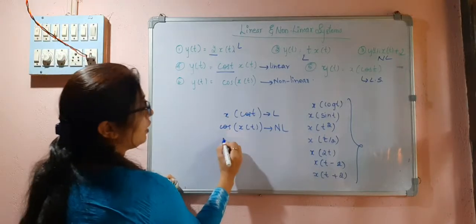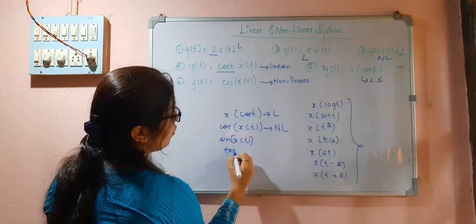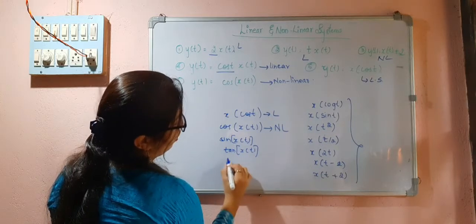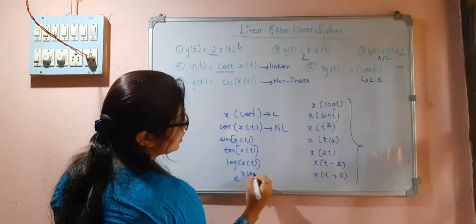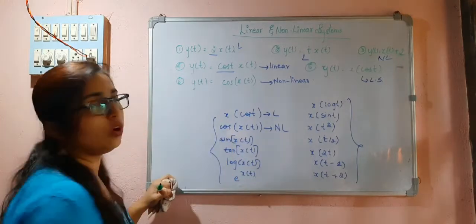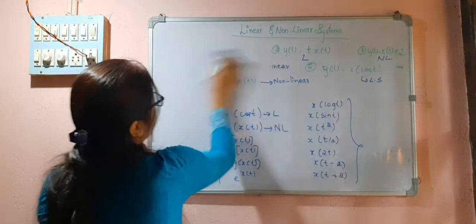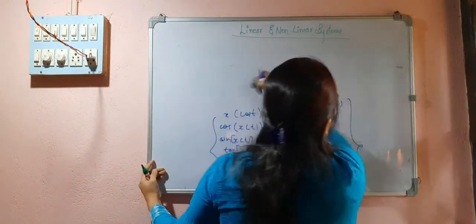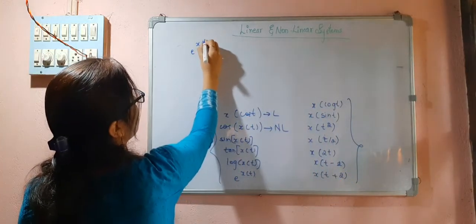But cos x of t, sin x of t, tan x of t, log x of t, e to the power of x of t, these all are non-linear systems. So we will see another one, that is e to the power of x of t.